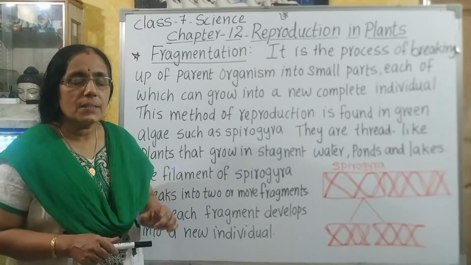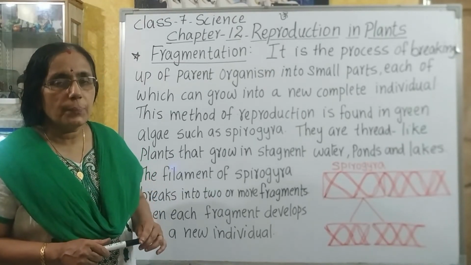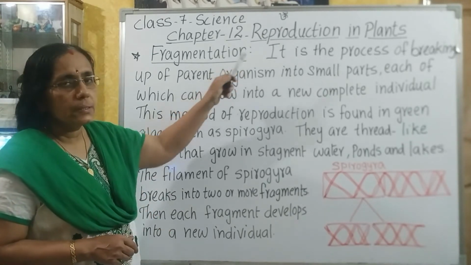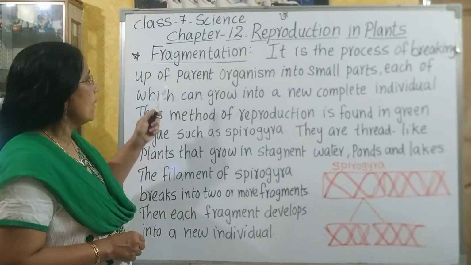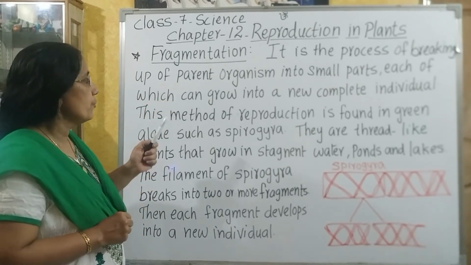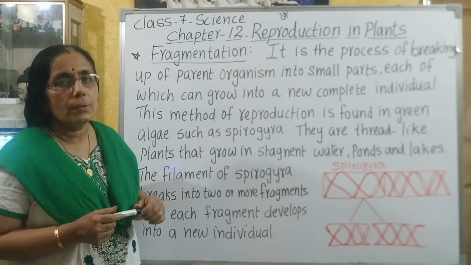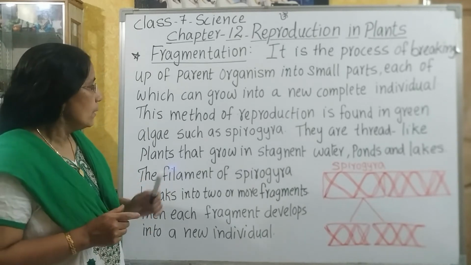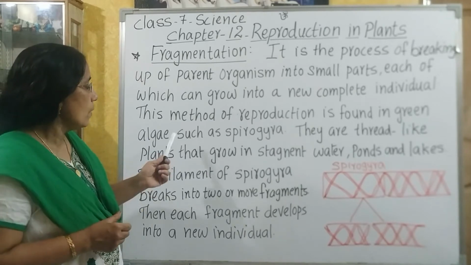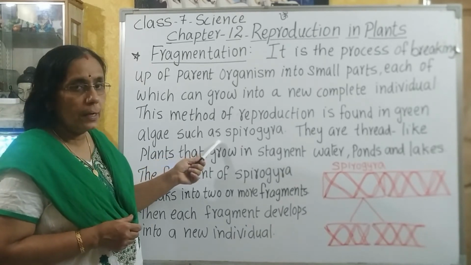Now, let us discuss the second method of asexual reproduction, that is fragmentation. Fragmentation is the process of breaking up of the parent organism into small parts, each of which can grow into a new complete individual. So, this method of reproduction is found in green algae such as Spirogyra.